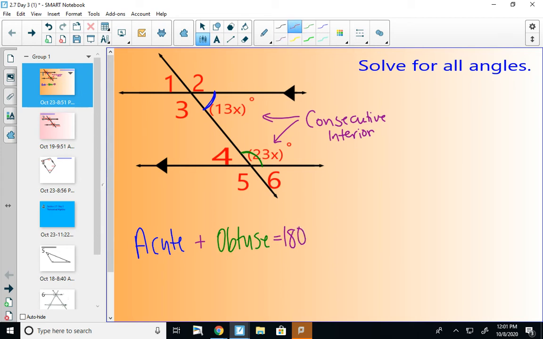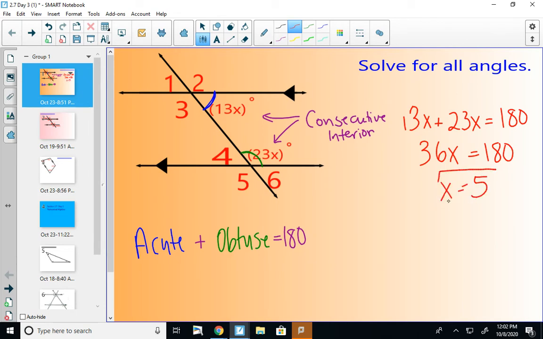So if I were setting up an equation, it would probably look something like 13x plus 23x equals 180. 13 and 23 would be 36x equals 180. And x would be 5.